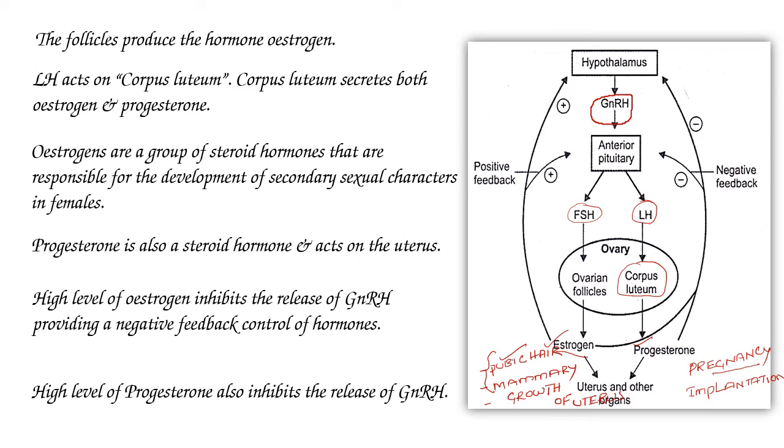When GnRH, gonadotropin releasing hormone, is inhibited, it does not stimulate the anterior pituitary gland. As a result, the production of FSH and LH will be stopped.